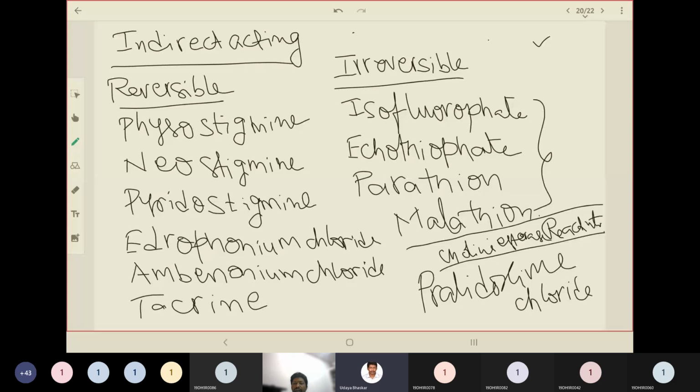So this is what we learned in today's class: the biosynthesis and metabolism or catabolism of acetylcholine, and the classification of parasympathomimetics, and we also saw the cholinergic receptor distribution.